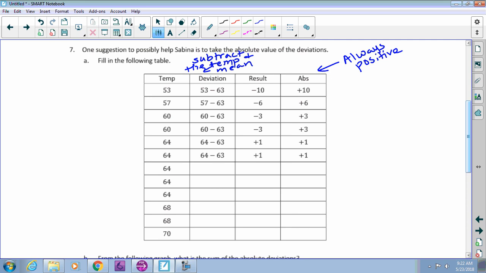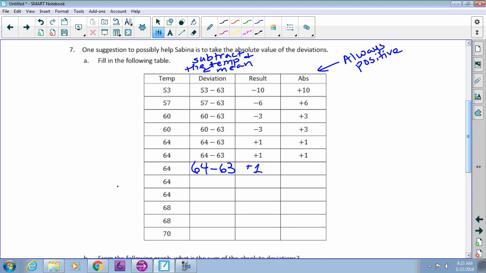So let's go ahead and finish this chart. 64 is pretty nice because we have 1, 2, 3, 4, 5 of the same temperature, so the work's going to be the same for all of these. So 64 minus the average of 63, that means we're at what difference between the two? 1. Yep. So it's a difference of 1.